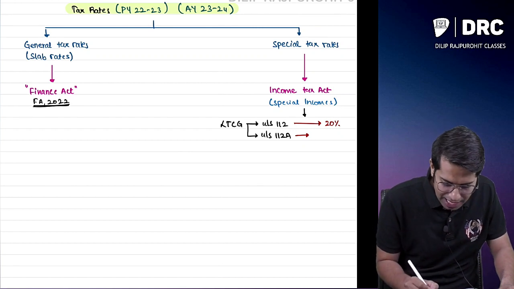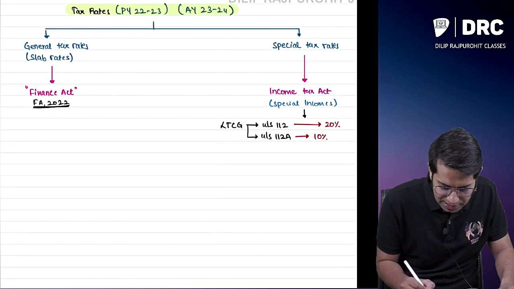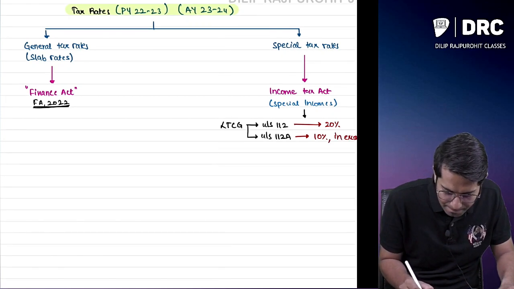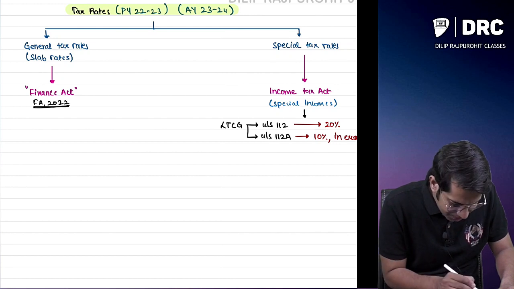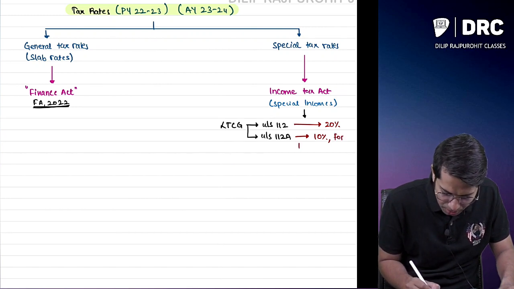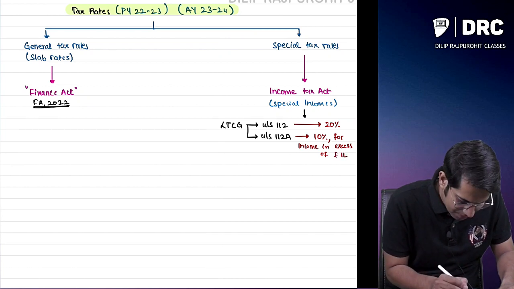And if there is a long-term capital gain taxable under section 112A, then the tax rate is 10%, on income in excess of rupees 1 lakh.